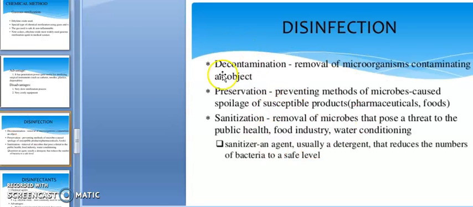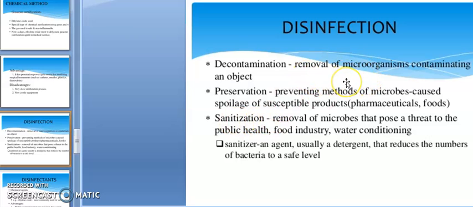Next, disinfection. Decontamination is the removal of microorganisms contaminating an object. If any object is contaminated with microorganisms and you remove those microorganisms, that is called decontamination. Preservation is the prevention of microbe-caused spoilage of susceptible products, pharmaceuticals and foods. Preservation means the duration of the shelf life is increased.